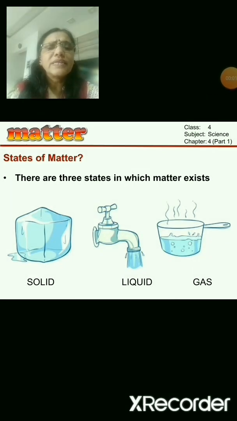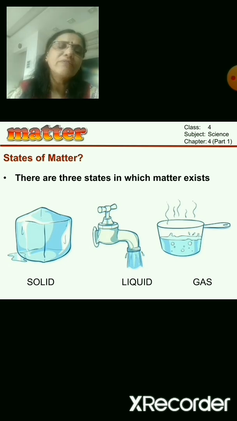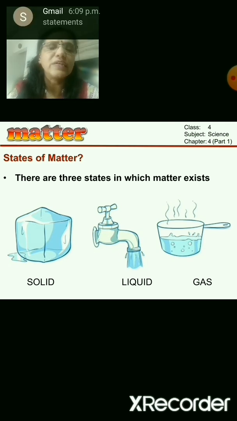Now, states of matter. Matter exists in three main states. All the things which you see surrounding you are present in either of these states: first is solid, then liquid and gas. All the things will be either solid or liquid or gas. So there are three main states in which matter exists: solid, liquid and gas.